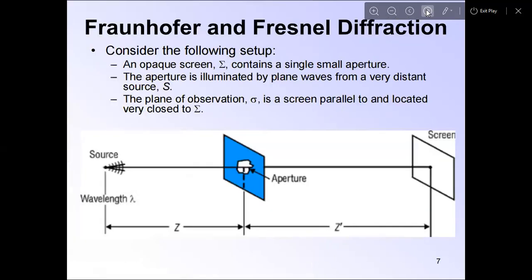So for Fraunhofer and Fresnel diffraction, consider the following setup: an opaque screen sigma containing a single small aperture. The aperture is illuminated by plane waves from a very distant source. The plane of observation is the screen, sigma, which is parallel to and located very close to the aperture.